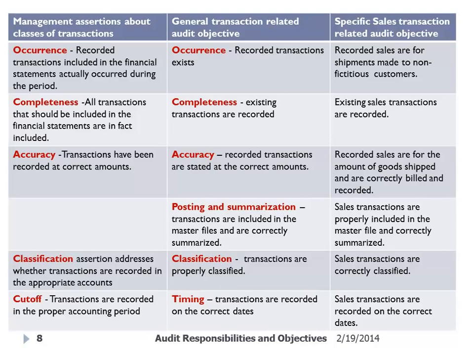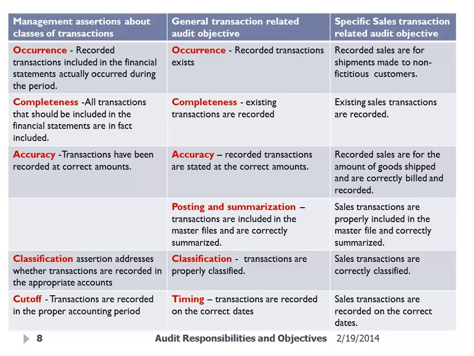The difference is that the auditor's objectives, or the audit procedures, will change. If we're talking about acquisitions, for example, the auditor is still going to be concerned whether or not that acquisition actually occurred. So they're going to look for evidence to ensure that the transactions recorded in the income statement actually occurred.